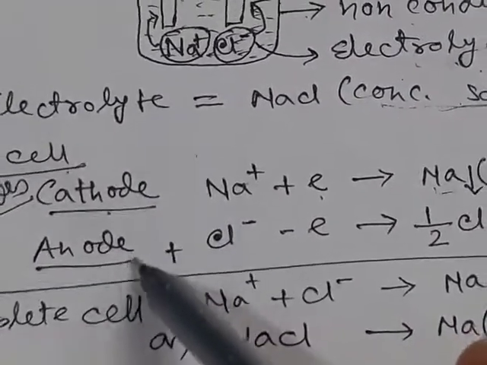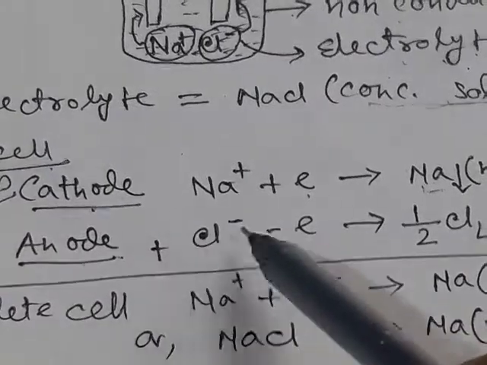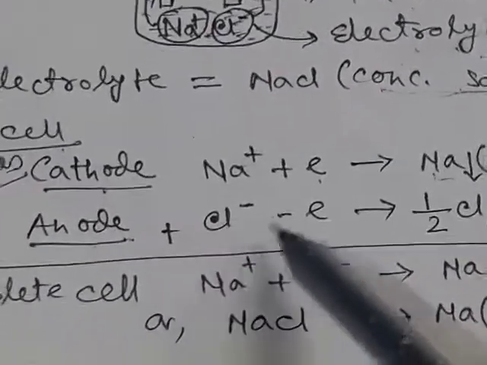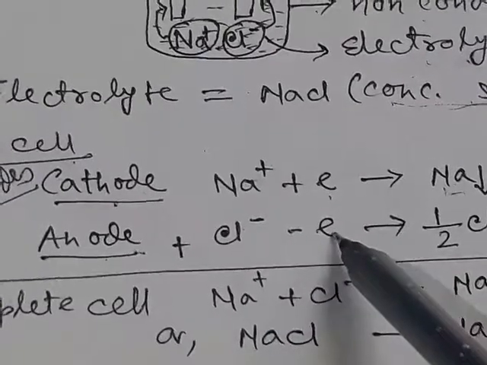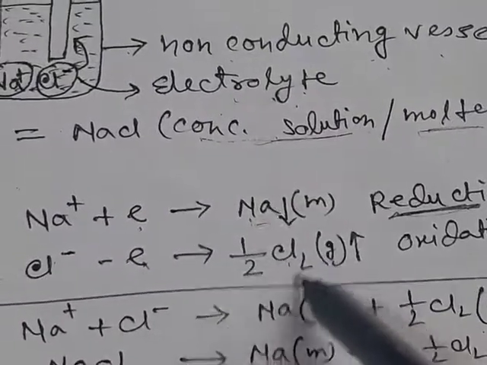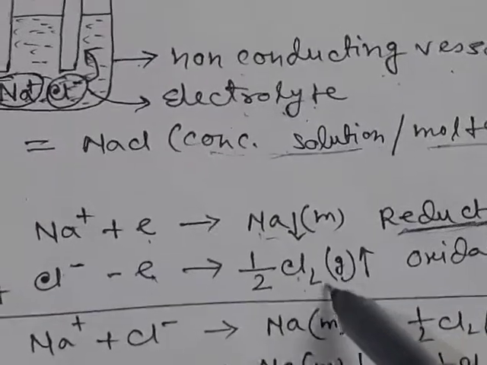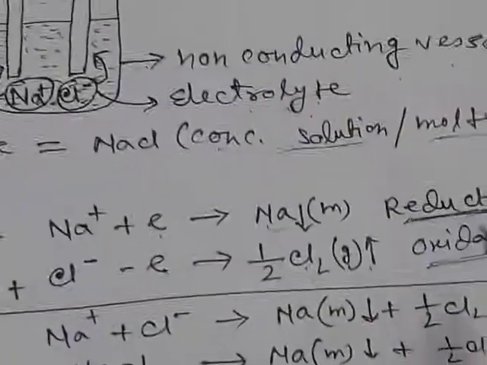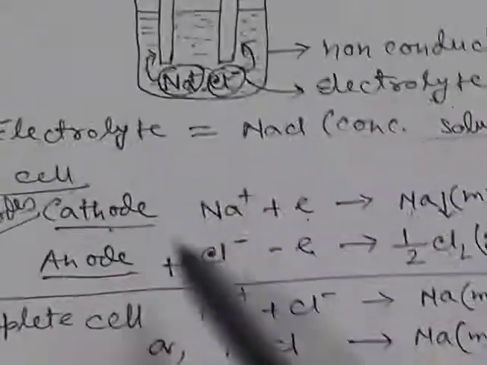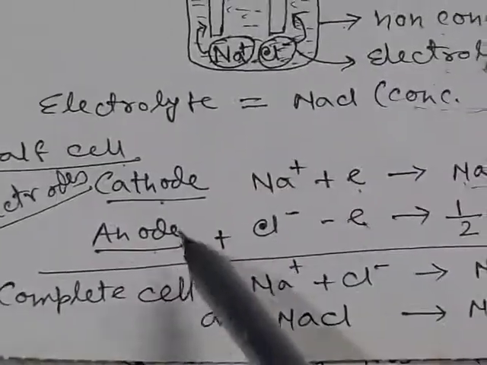Whereas at anode, the chloride ions go towards anode and they lose their extra electron, thus there will be liberation of chlorine gas at anode. This is the process of oxidation. So at cathode reduction takes place and at anode oxidation takes place.